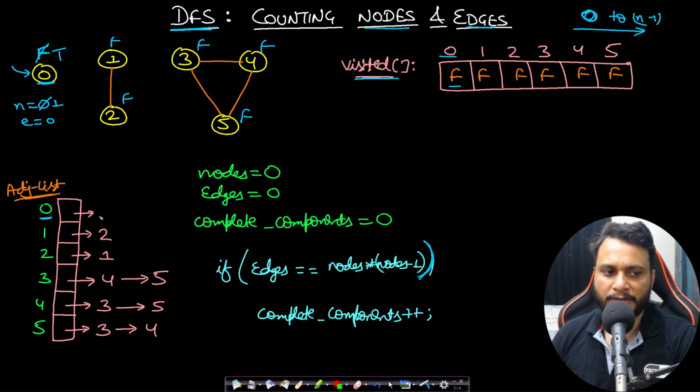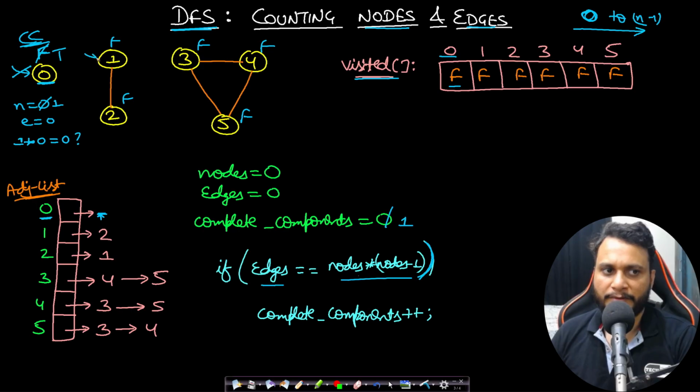Once we are done with that, I will be checking if there is any outgoing edge. So if you look at 0, there is no outgoing edge, right? It is empty. So we will be backtracking from this 0. Now you check if the number of edges is equal to nodes into nodes minus 1. So 1 into 1 minus 1, 0. Is it equal to 0? Yes. So the number of complete components will be increasing by 1, because this is a complete component for sure.